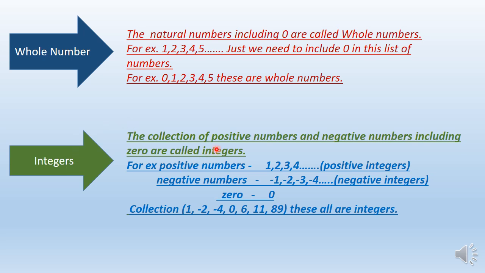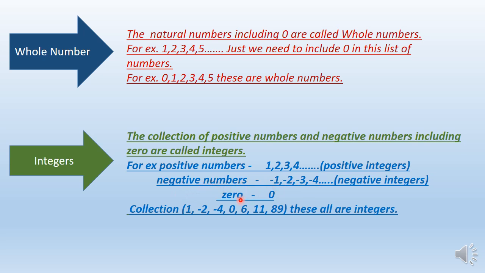The collection of positive numbers. And you know positive numbers means what? Whole numbers. Okay, or you can say positive numbers are natural numbers, and negative numbers including 0 are called integers. Means positive numbers such as 1, 2, 3, 4. Negative numbers -1, -2, -3, -4.